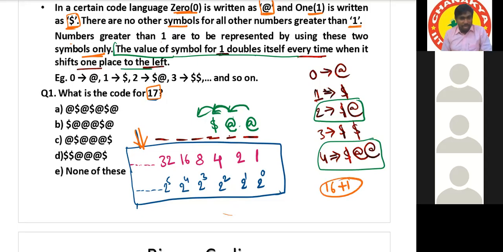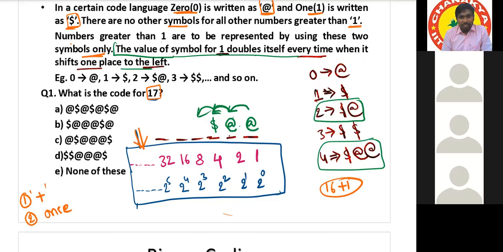Sir, can we use 3 numbers? Yes, you can use 3 or 4 or 5 numbers, any numbers you can use. But the conditions are: number one, you have to use only the plus operator. You should not use any other operator. And second, you have to use each number once only. You should not use any number repeatedly.